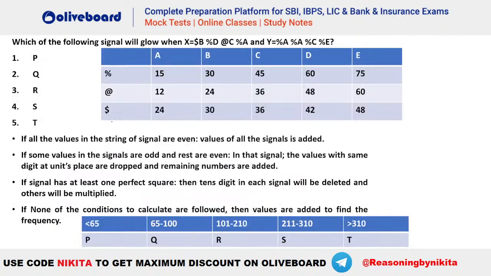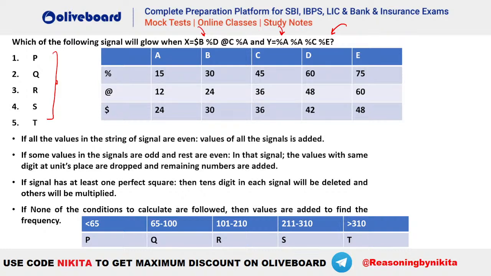Okay, let's go to the question now. So this is the question on your screen. Now quickly try this out. A very, very easy question. You have to tell me which of the following signals will glow here when x is equal to this and y is equal to this. We have already been given that when we have two signal frequencies, you have to take the summation of the two. That is, we have to find x plus y, which will give you the final frequency. Okay, so quickly tell me the answer, which of the following signals will be glowing here.